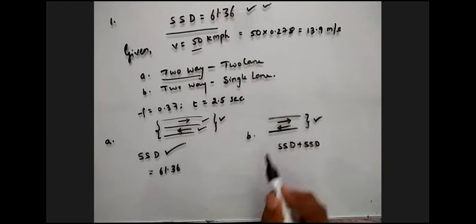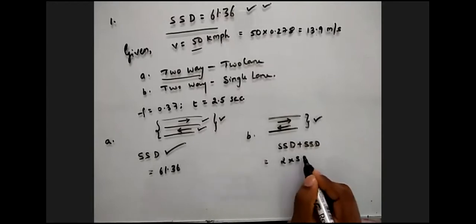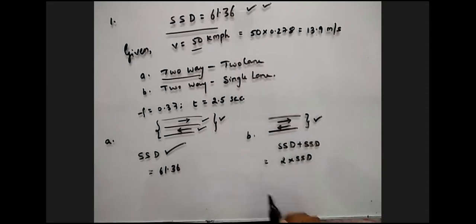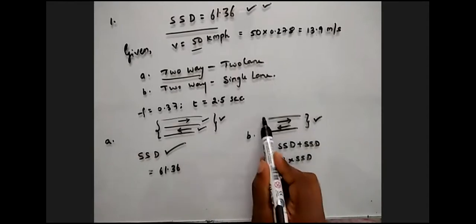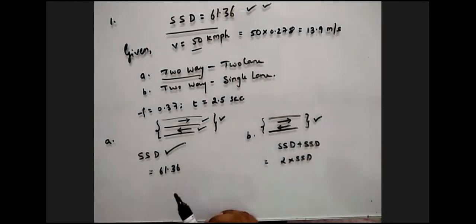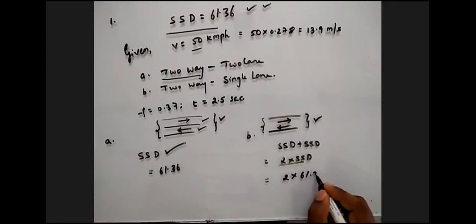So these guys need a minimum of 2 SSDs to bring the vehicle under control, when it is a single lane with two-way traffic. So what does this 2 SSD mean? That is 2 into 61.36.